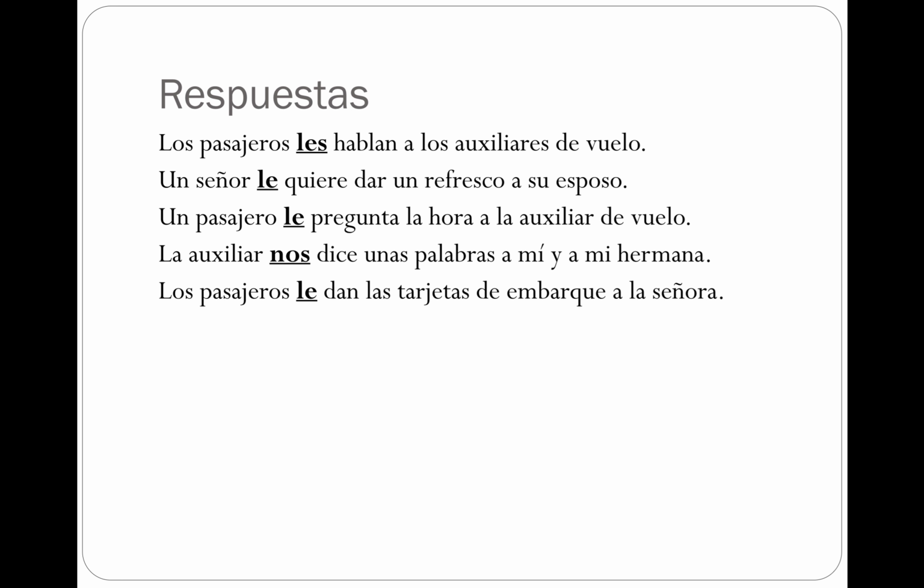The passengers give the boarding tickets to the woman. The woman is the indirect object. She is receiving the tickets, so she is a le. Mamá te quiere hablar a ti. Mom wants to talk to you. You are going to be spoken to. And then me hablas tú a mí. Are you talking to me? You can see the a mí and the a ti correspond to me and te.